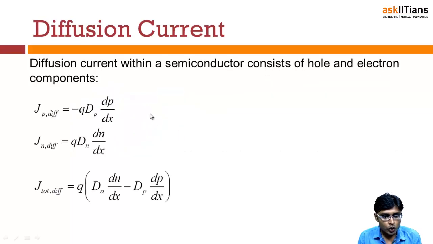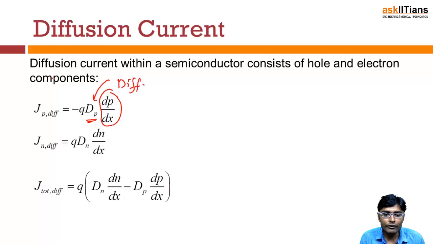Now, if we look at the diffusion current within the semiconductor, it is expressed as diffusion current equals minus q Dp dp by dx. Here dp by dx is the concentration gradient, and the capital D p is a constant called the diffusion constant. Similarly, for n type, this is equal to q Dn dn by dx.